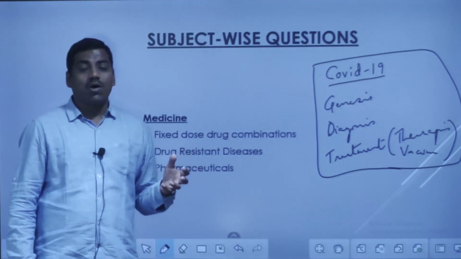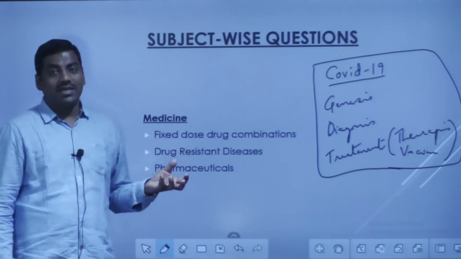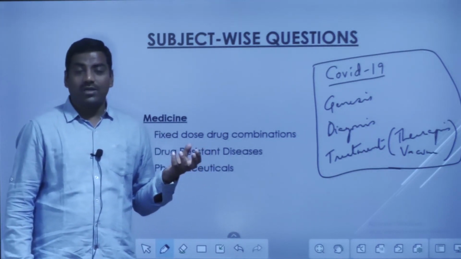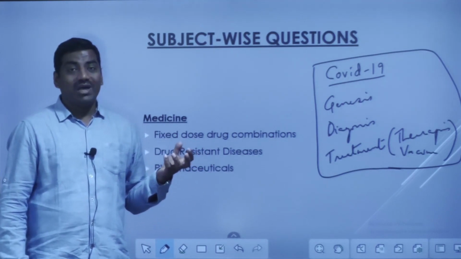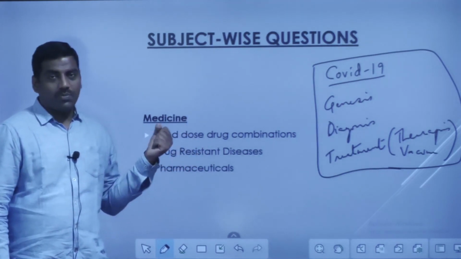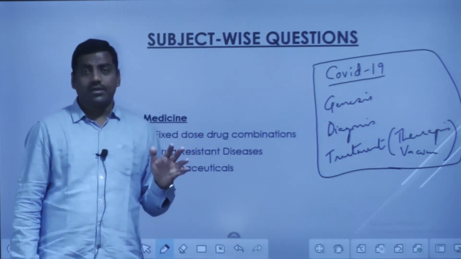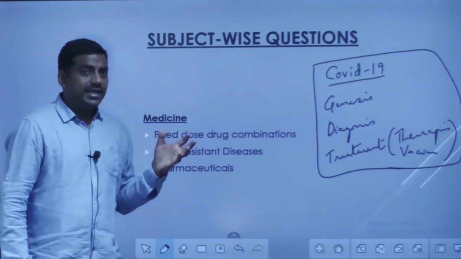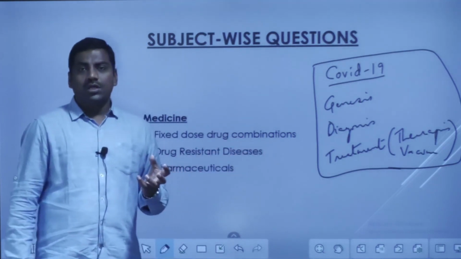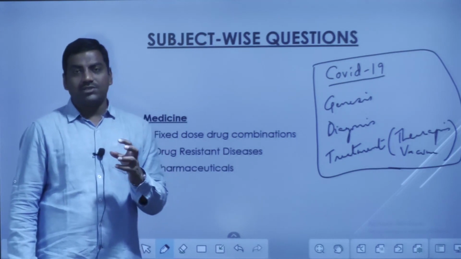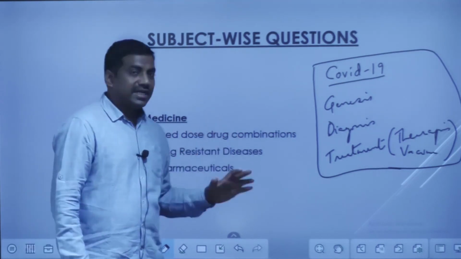It is not about how much research you have done and what kind of knowledge you possess in this particular field, or how well versed you are in this particular topic. It is not about that. It is about how much you produce and how many marks you get. So it is better to fit all these things into the word limit. Either for 150 words or 250 words, you will be writing these things.